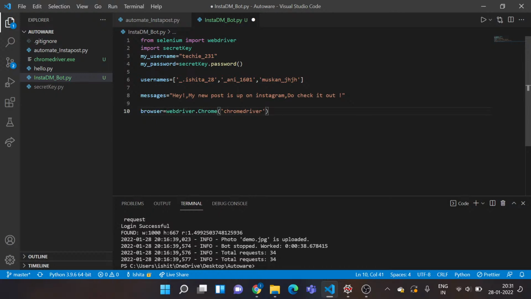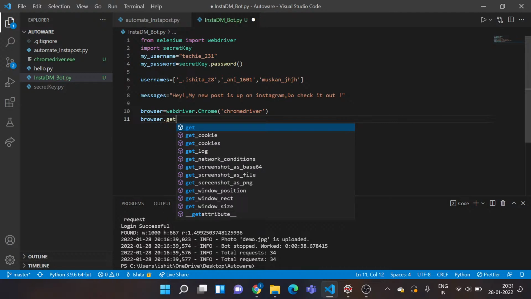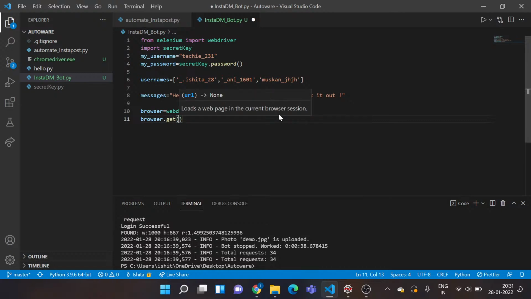Okay, so this will actually help me make a connection of my Python script with my Chrome using this WebDriver. Okay, so I'm done with this. So let's check if it redirects me to the Instagram page that I want to automate all the process on. So I'll just call this function on this variable I just created, that's get. So this get function is basically used to send a get request to this URL that I am going to specify in this parenthesis. So I need to send request to Instagram.